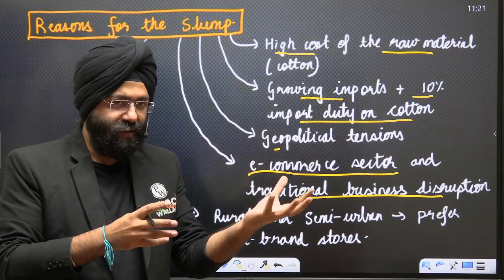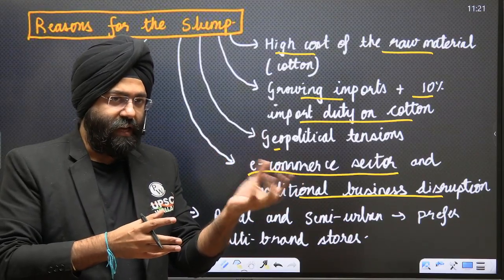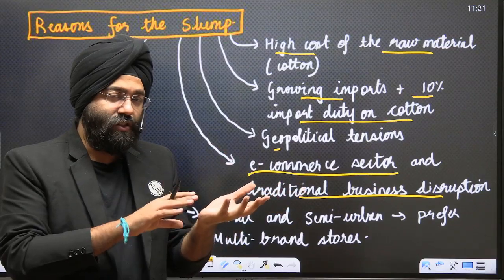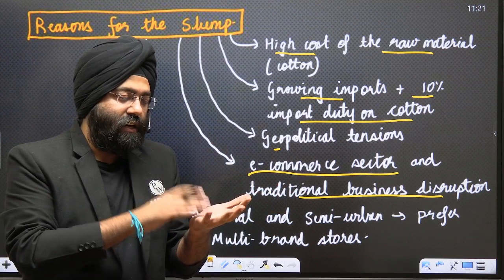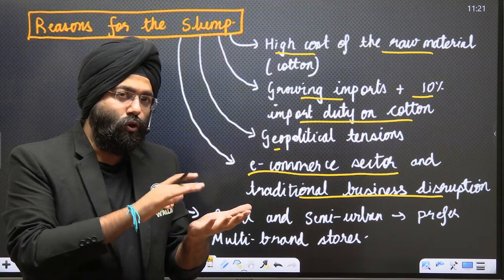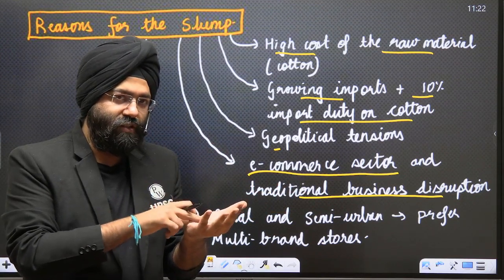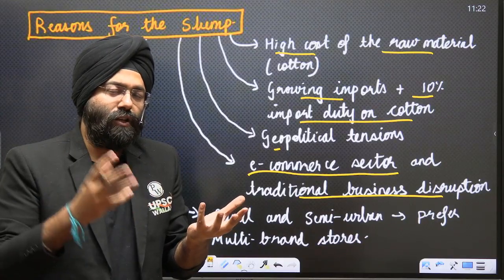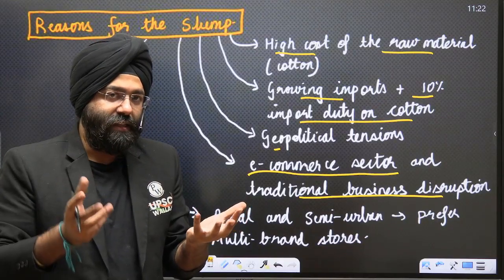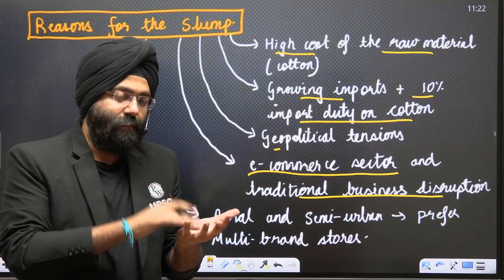The e-commerce sector is selling clothes at a much cheaper price, because the companies are so big that even if they lose on selling those clothes, they are still overall profitable. Companies like Amazon and Flipkart are very humongous. They can afford to accept the shock of those losses.